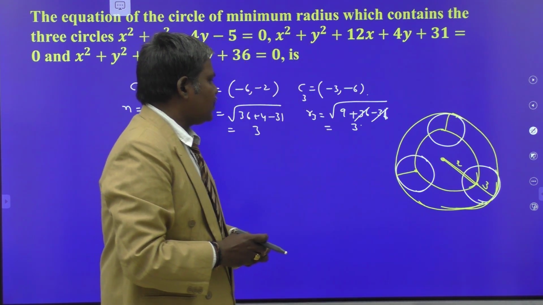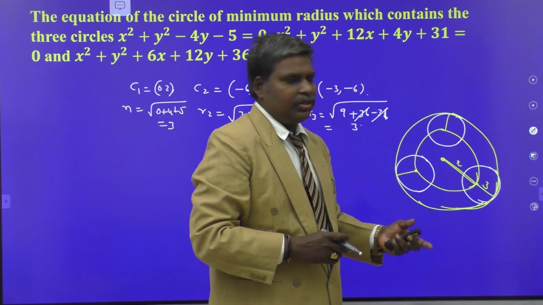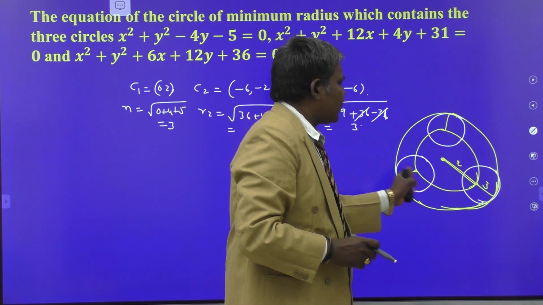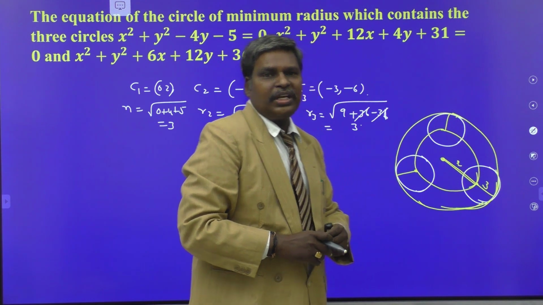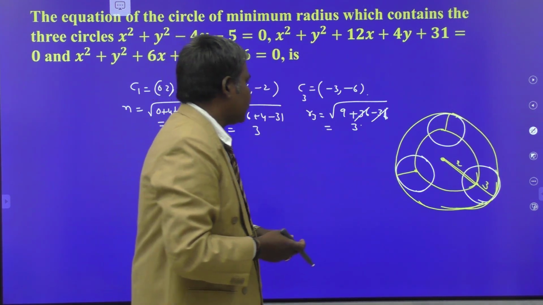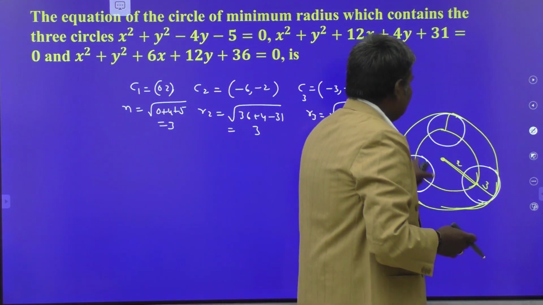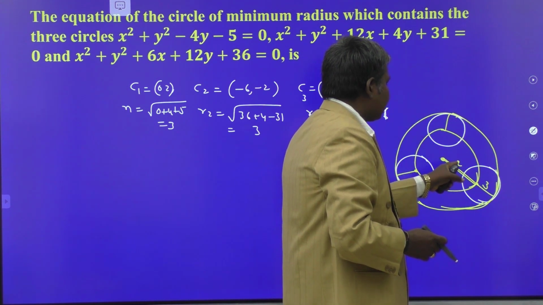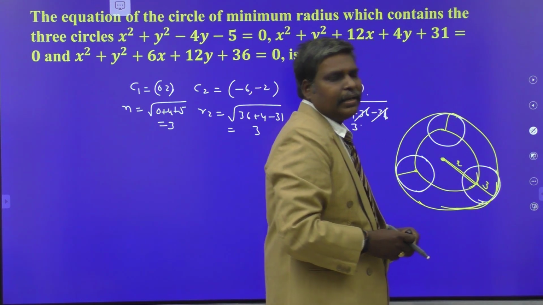Once you get this thought, you can easily do this one. All of you know how to find the equation of a circle passing through 3 points. The shortcut itself, you know that. From that circle itself, you can write the radius and take that radius plus 3 as your required radius.